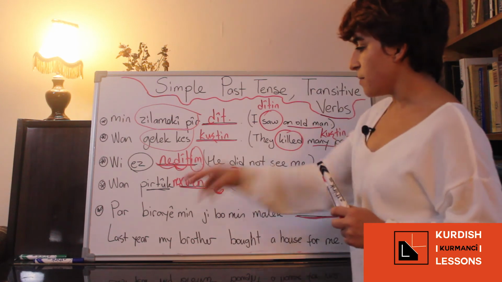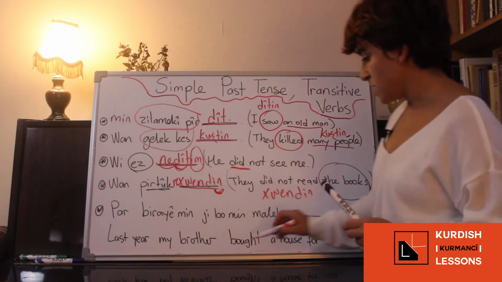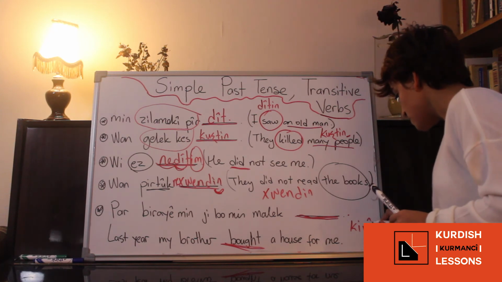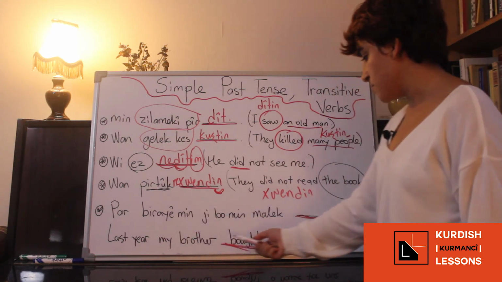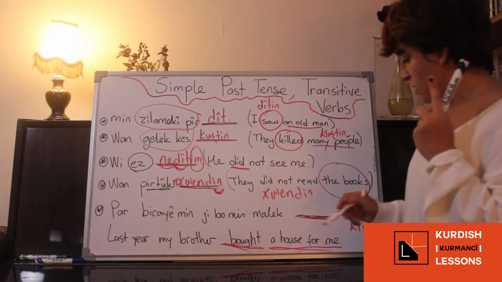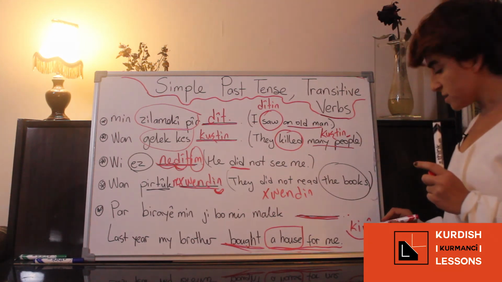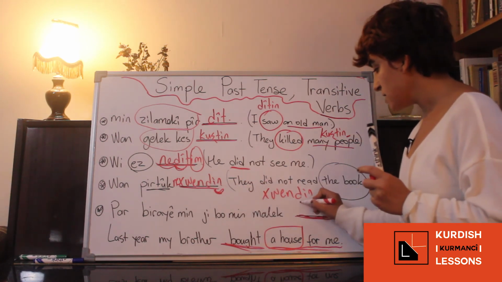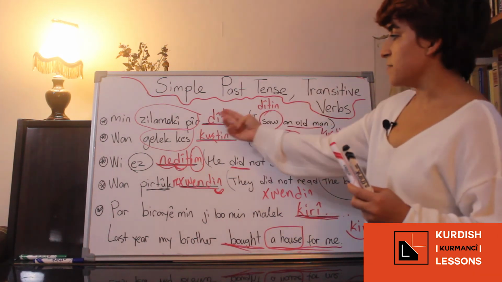So the last one. Par Braiman jbomen malek. You want to say he bought, fine. To buy is krin in Kurmanji. Last year my brother bought a house for me. So if it is just a house, you have to use just the past tense. And for past tense you have to remove this n, and it is kri, right? So it will be par Braiman jbomen malek kri. Good. Yes.